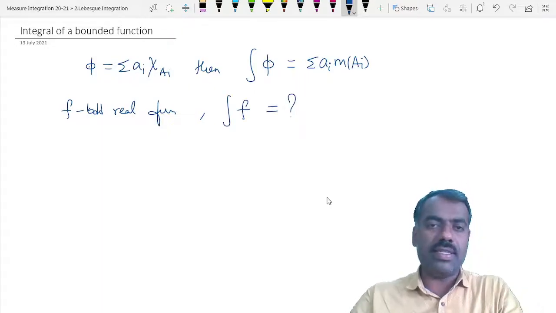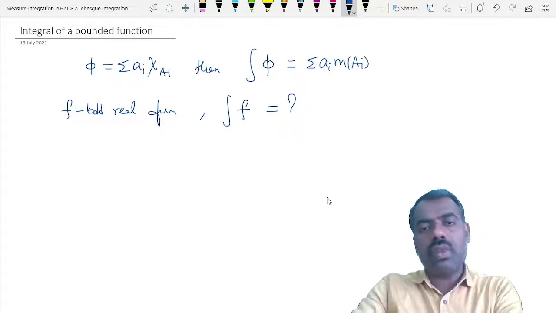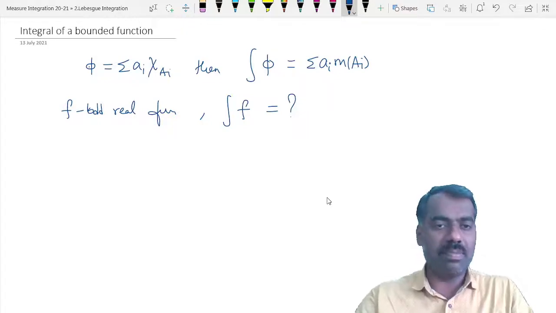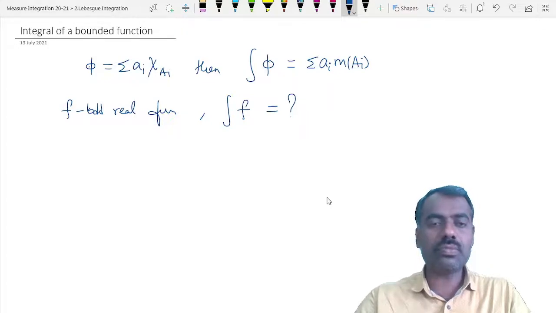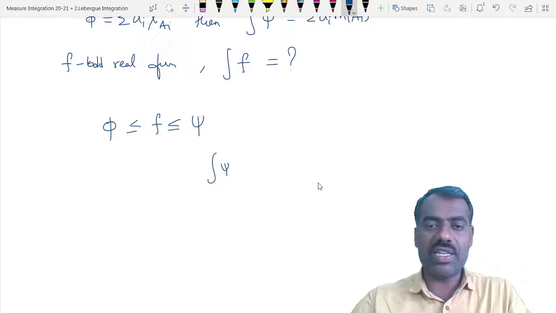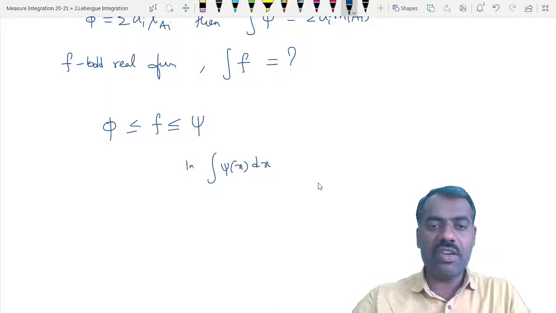The idea is simple. We'll try to define integration of f in terms of integration of simple functions. That means, suppose you take simple functions psi and phi satisfying this condition, then you take all such simple functions psi and find the integration of psi of x dx, and you find the infimum over all such psi greater than or equal to f.